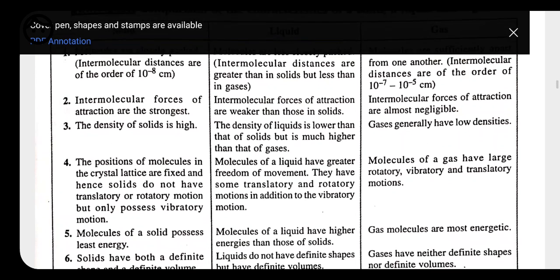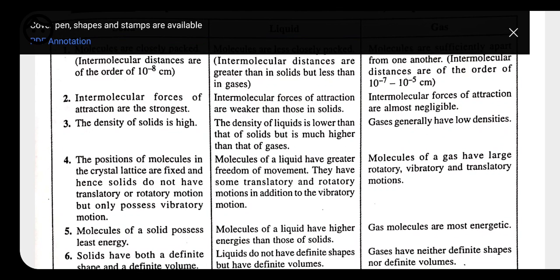Next, the positions of molecules in the crystal lattice are fixed, and hence solids do not have translatory or rotatory motion, but only possess vibratory motion. If we will be talking about the movement, here the solid molecule cannot move from one place to another place, because it does not have space in between them. So if space is not there, then it cannot move, but they can simply vibrate on their own position.